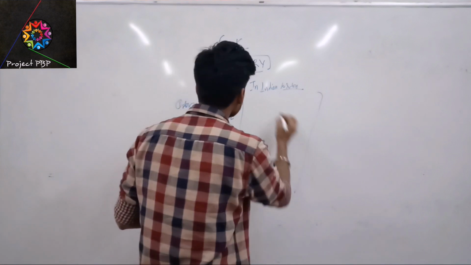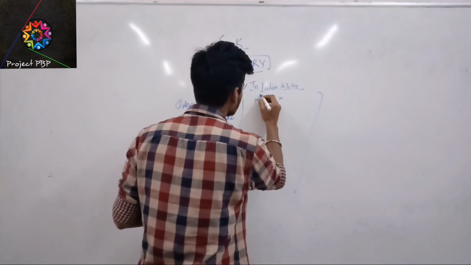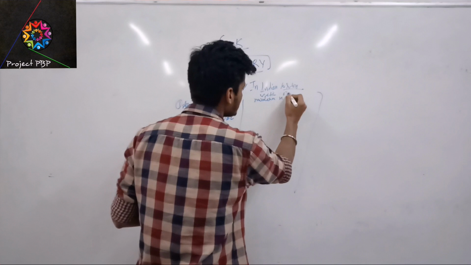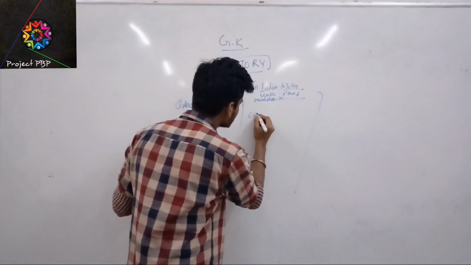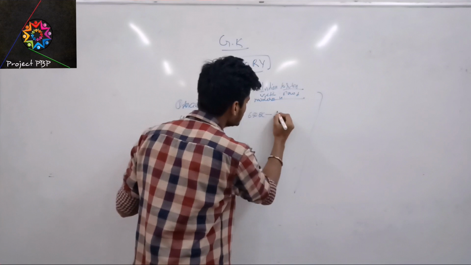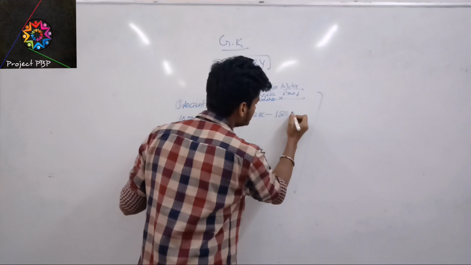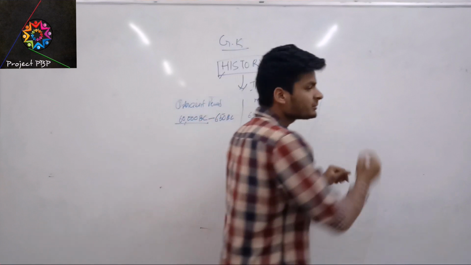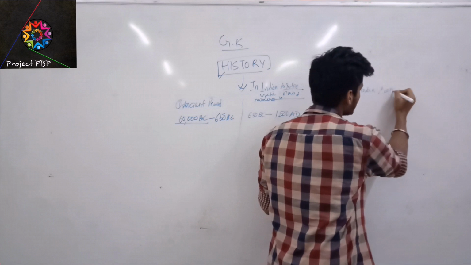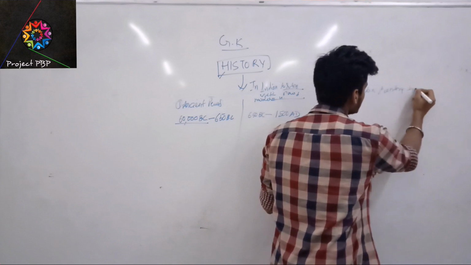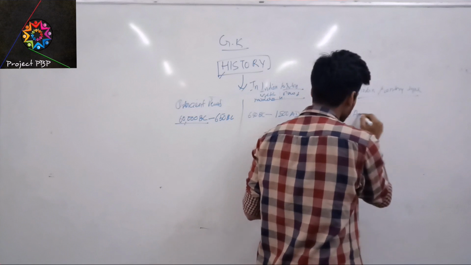The second part is medieval history, or the Vedic period, starting from 650 BC to 1500 AD. The third part is modern history, or the contemporary world, which started from 1600 AD.